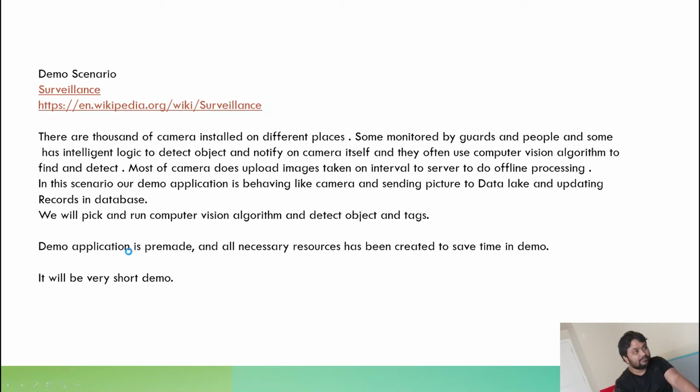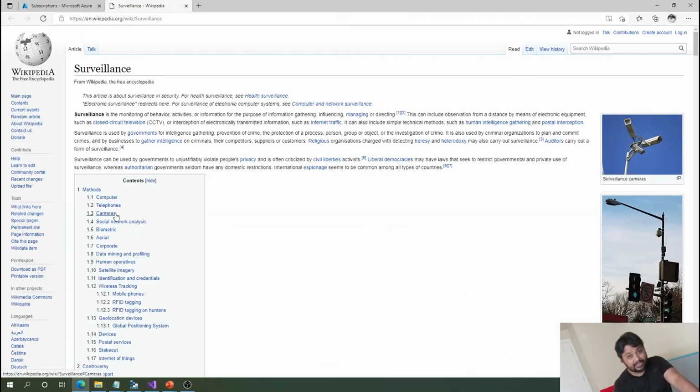That is what we are going to take, and then we are going to analyze those images to see what objects are inside them and what tags are there. Depending on the scenario, people can hook onto those tags. Suppose in a scenario, there should not be people in the jungle at night, right? Using this, some alerting can be done, some findings can be made, and you can do a lot of things with these algorithms, right?